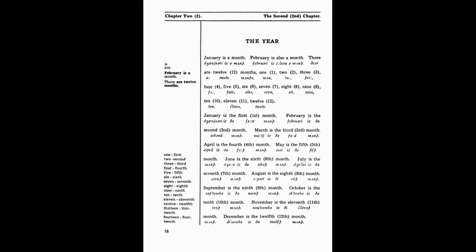July is the seventh month. August is the eighth month. September is the ninth month. October is the 10th month. November is the 11th month. December is the 12th month.